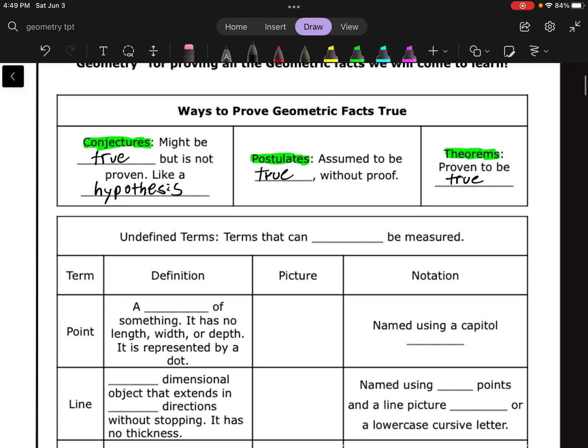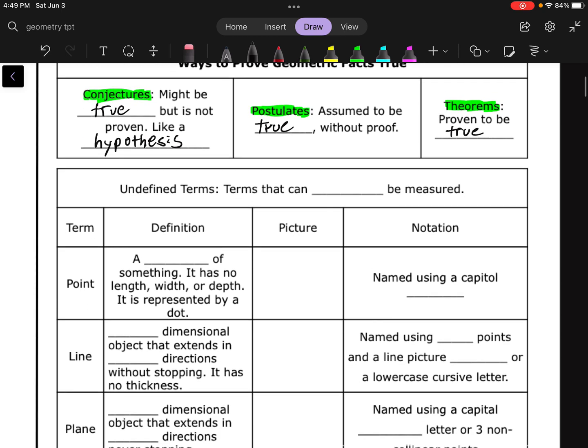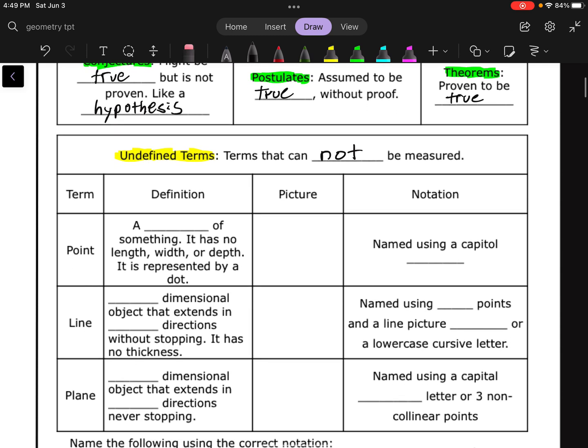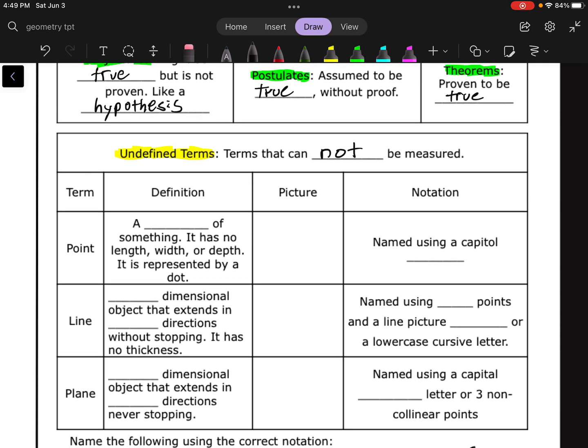So what are we actually going to be starting off with? What can we actually use to start building up to these bigger shapes? We are going to be starting off with the smallest things imaginable. These are called our undefined terms. And they're not called undefined terms because we don't have an actual definition for them. We call them undefined terms because they cannot actually be measured. These things are either too small or too big to be measured. And we have three of them. The three undefined terms that we'll look at are the point, the line, and the plane.